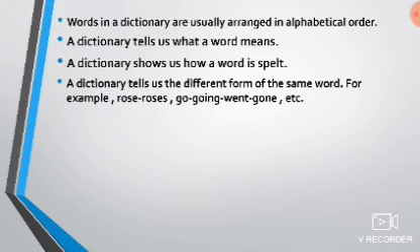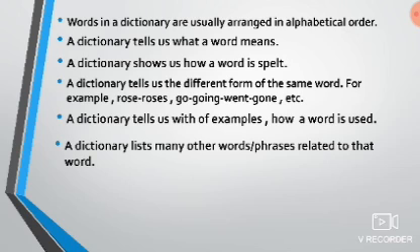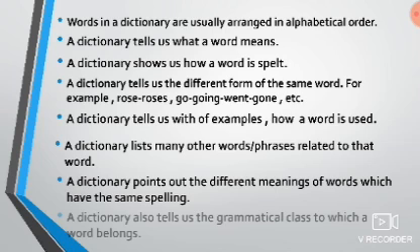For example, rose, roses, go, going, went, gone, etc. A dictionary tells us with the help of examples how a word is used. A dictionary lists many other words and phrases related to that word. A dictionary points out the different meanings of words which have the same spelling. A dictionary also tells us the grammatical class to which a word belongs.